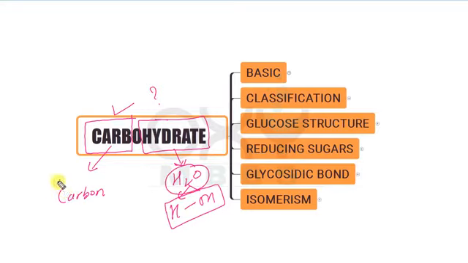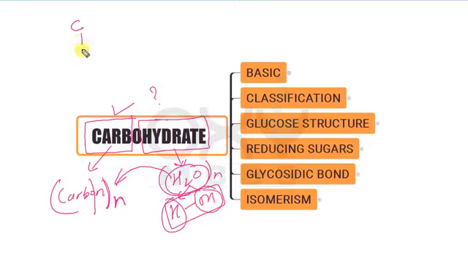Now in n number of carbon atoms, n number of water molecules are added. N number of water molecules means n number of hydrogen atoms and n number of hydroxyl groups. So here we have n number of carbon atoms, and we are adding n number of hydroxyl groups and n number of hydrogen atoms in the carbon chain.